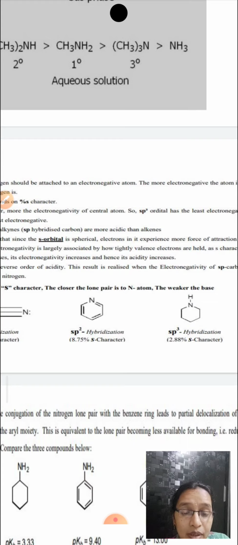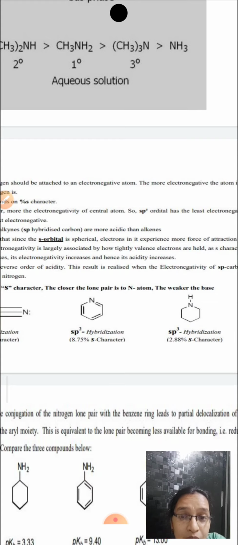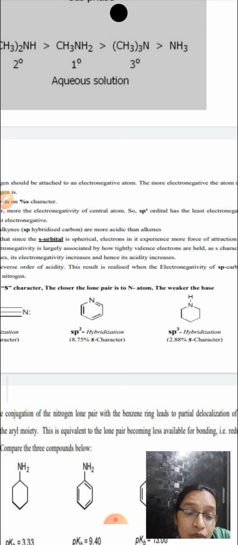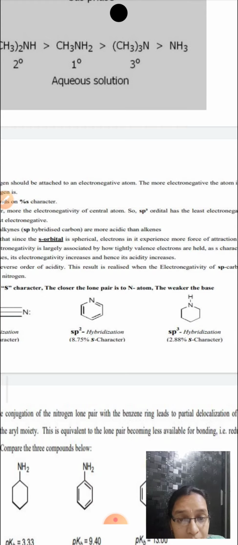Why? Because the s orbital is very close to the nucleus, and the s electrons experience a greater force of attraction from the nucleus. When they experience this greater force of attraction, electrons are very tightly held and cannot be donated easily. So the greater the s character, the lesser would be the basicity.